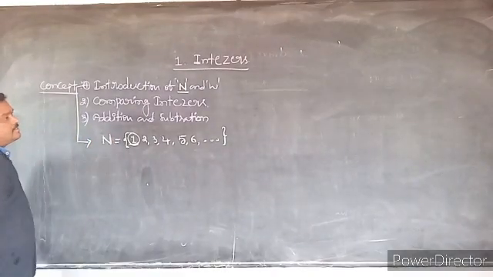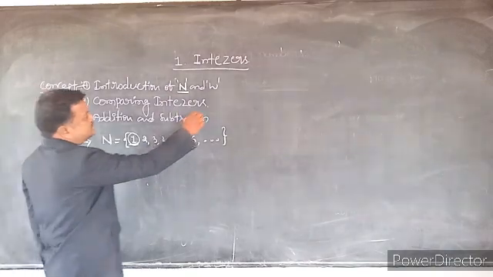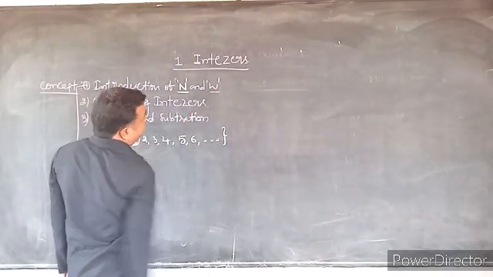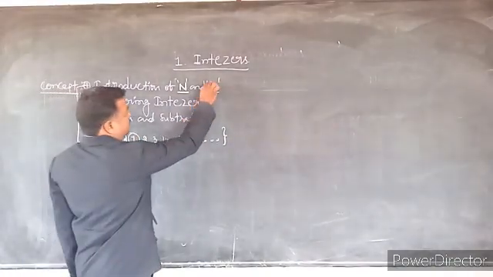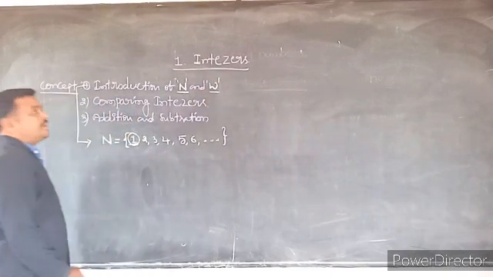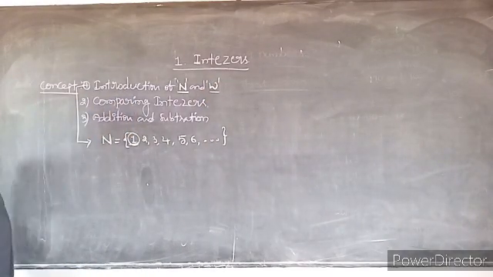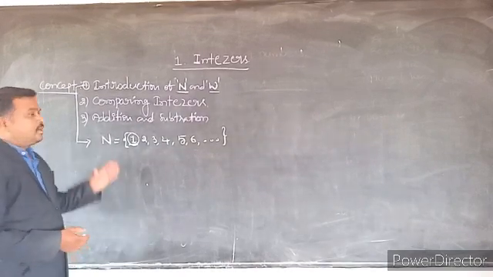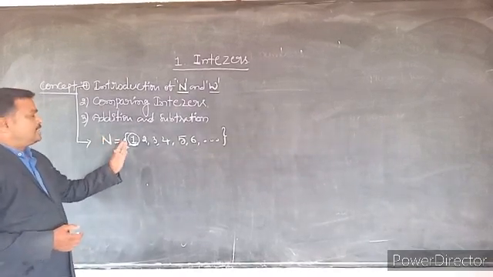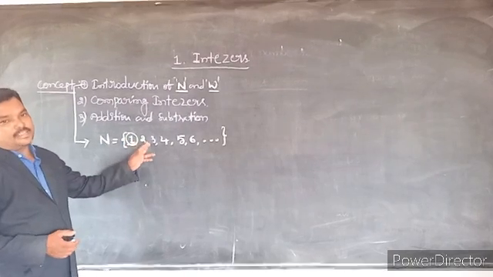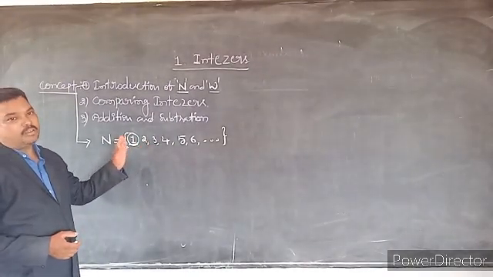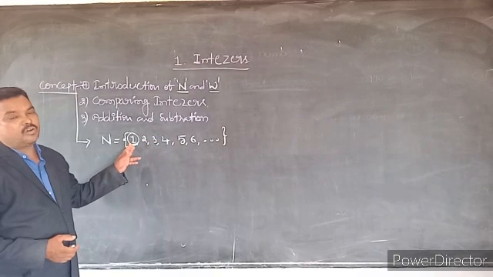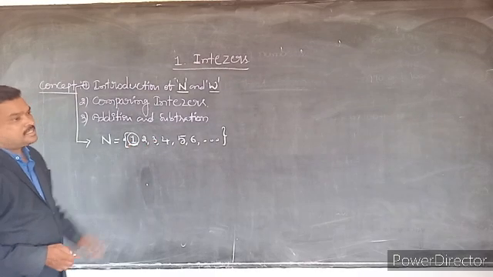The next one in the number system is whole numbers. Whole numbers are denoted by W. The meaning of whole numbers: all the natural numbers together with 0 are called whole numbers.